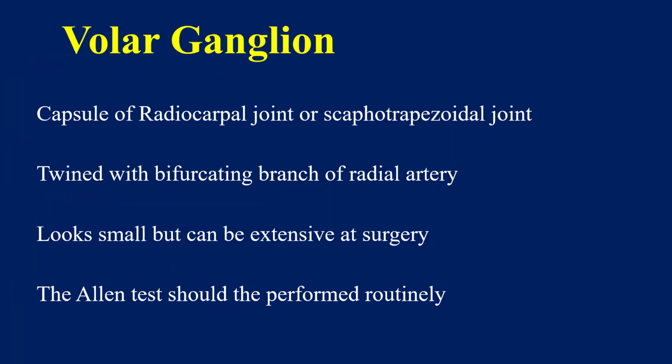Volar ganglia arise from the capsule of the radiocarpal joint or scaphotrapezoidal joint, twinned with the bifurcating branch of the radial artery. It is mostly seen between the branches of the radial artery. It looks small but can be extensive at surgery because it arises from the volar ligaments. Before attempting to excise the ganglion, we should do an Allen test to check the continuity of these arches.